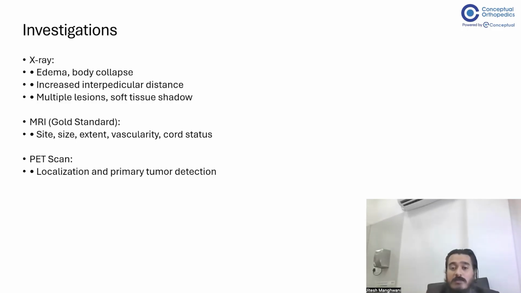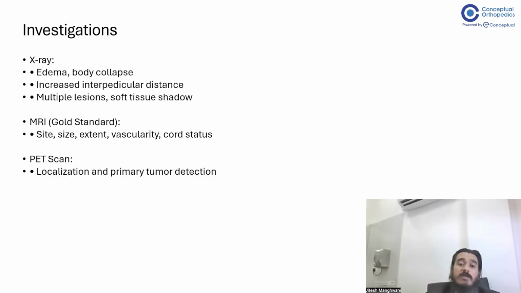PET scan helps in the localization and also to determine whether the tumor is a secondary or a primary, and if the tumor is coming from somewhere, so where is the primary? So primary tumor detection is also important with the PET, because multiple times we have patients who come to us with, so giving you an example, I have a patient who came with bladder and bowel involvement and a partial foot drop. We found she had a S1 metastasis. When we did the PET, we found the primary was coming from the intestine. So this is how we generally go about the investigation.